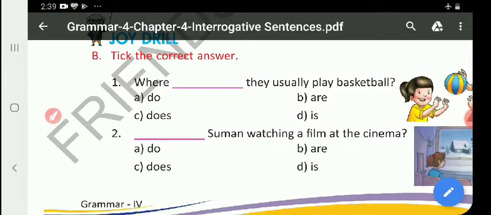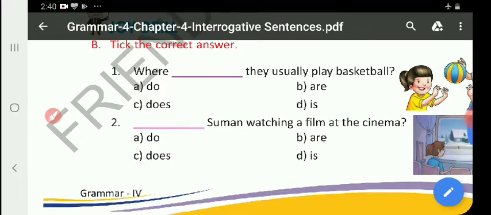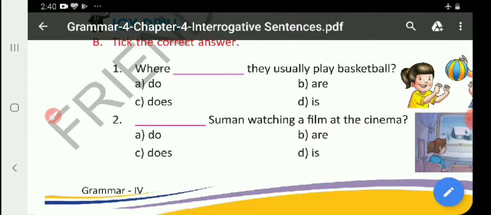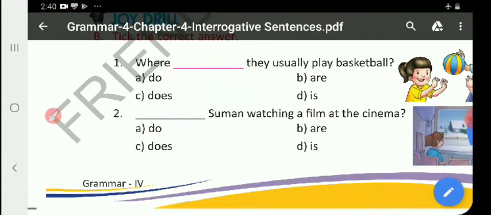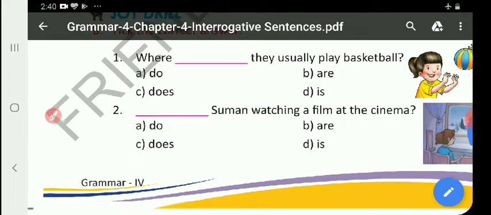Now, Suman watching a film at the cinema. How will you write: do, does, are, is? Since the subject is singular and present continuous, what will you write here? Is Suman watching a film at the cinema?